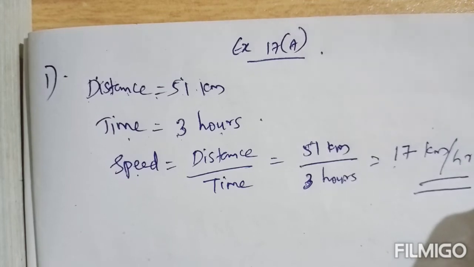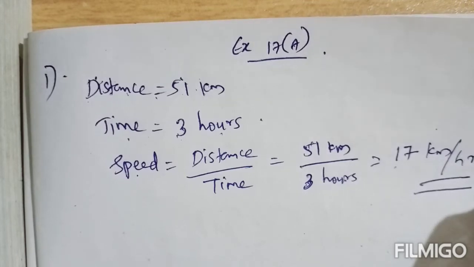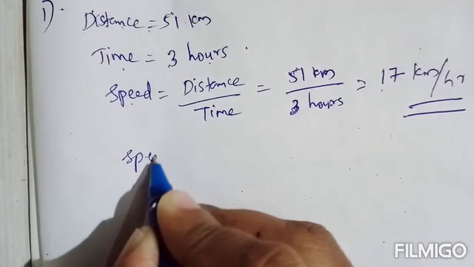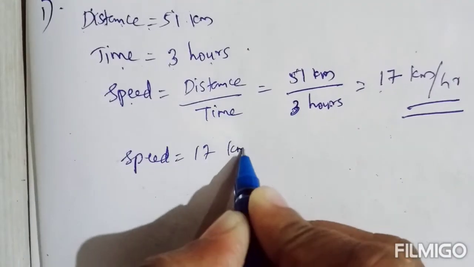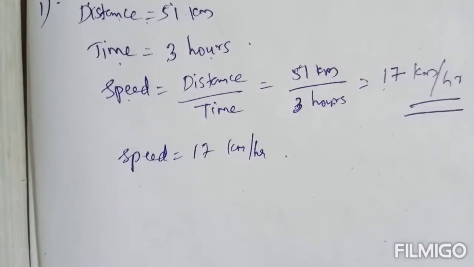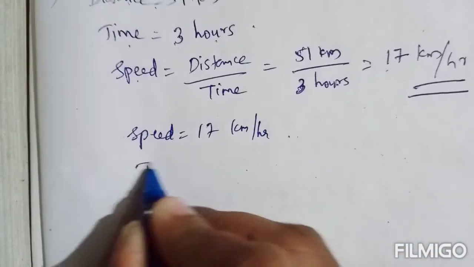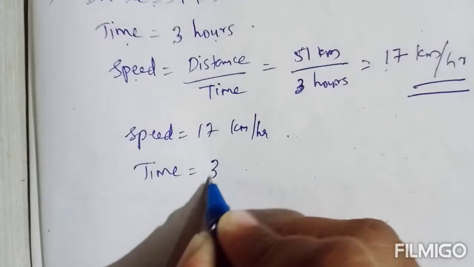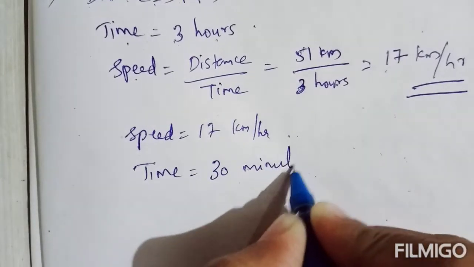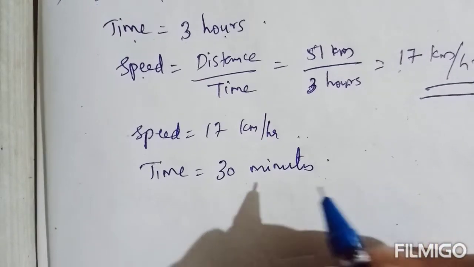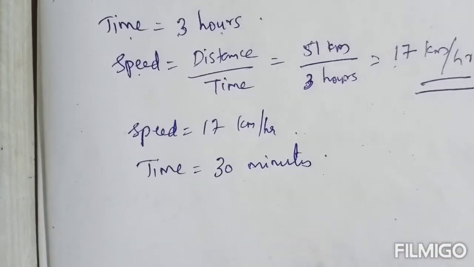One more question is there. How far does the train go in 30 minutes? Here we already found the speed, 17 km per hour. This is the speed of the train. So in 30 minutes time, how far does this train go? That is the distance traveled by the train in 30 minutes.